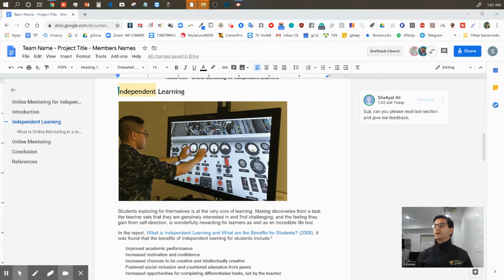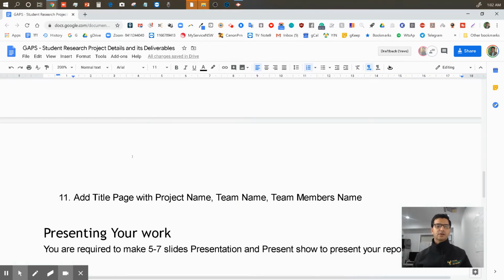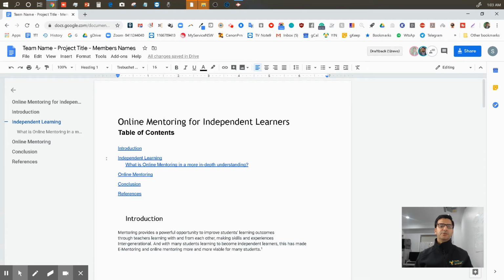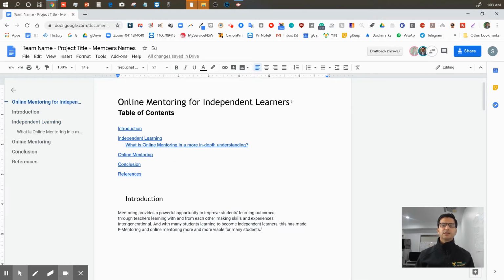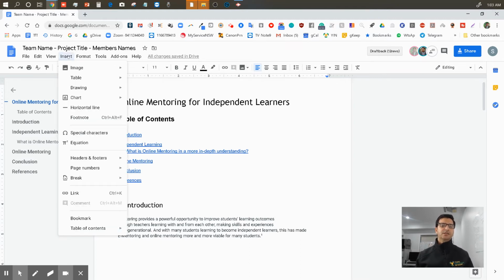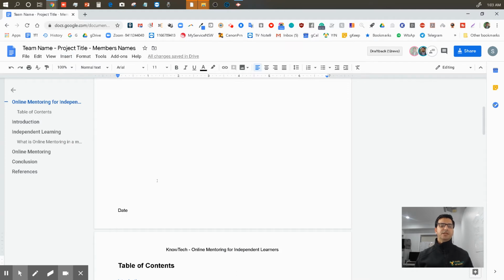Okay, what is the key requirement? Add a title page with the project name and team members' names. Okay, that's easy. I'll go back to the top section. I can go quickly here as well. So this is my table. They're all coming into one page. It should be a separate page. What do you do? You insert a page break. You want to break the page so the other sections start from a new page.